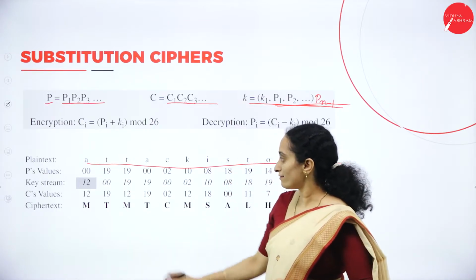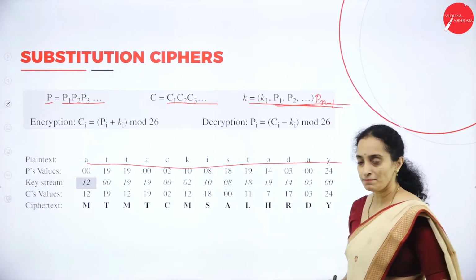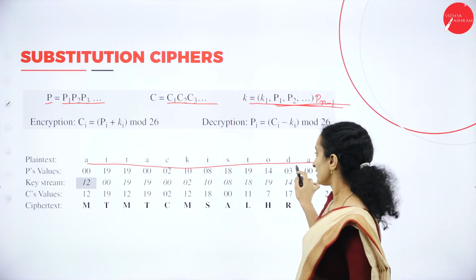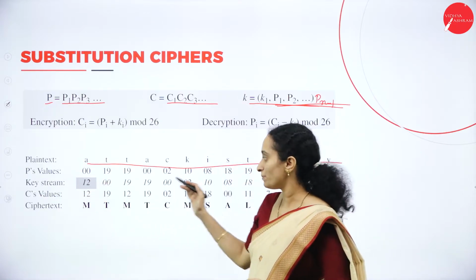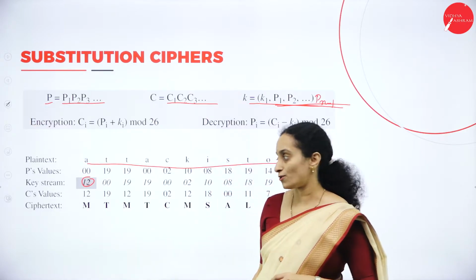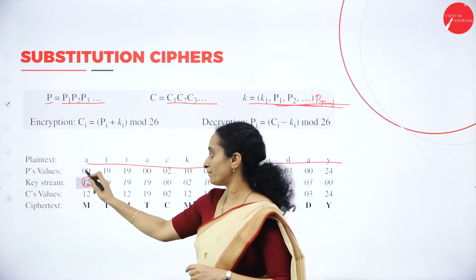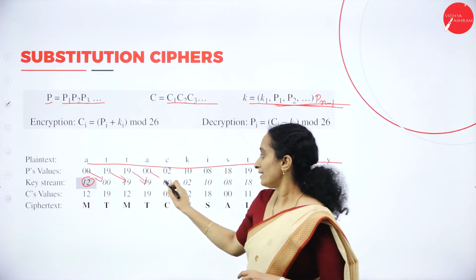Here we have the example. The plain text values have been given here, of these characters. Now the key stream, the set of keys, will be generated like this. This is the agreed upon key, the generated auto key. Next will be 0, 0, 19, 19, 0.